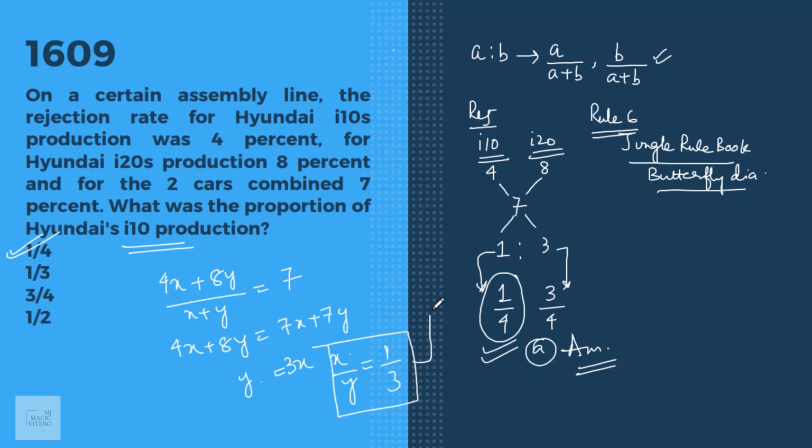And that is what we have also got. If x upon y is 1 by 3, then x upon x plus y is 1 by 4. That is the proportion of i10 cars. But I would recommend you please practice questions based on the butterfly diagram, rule 6, jungle rule book. And this process is much more handy than this linear equations process.